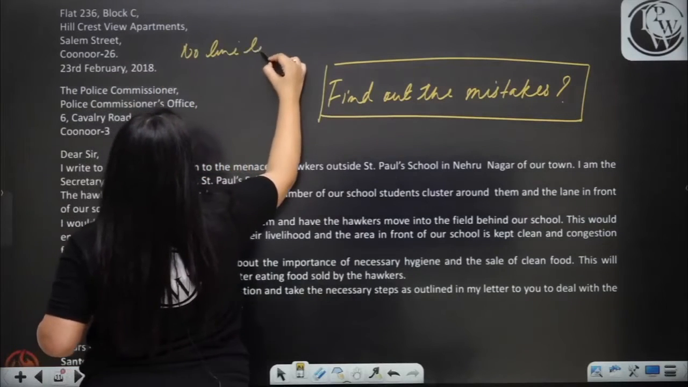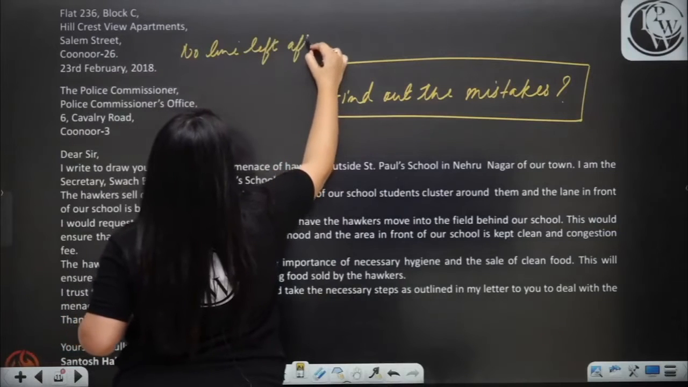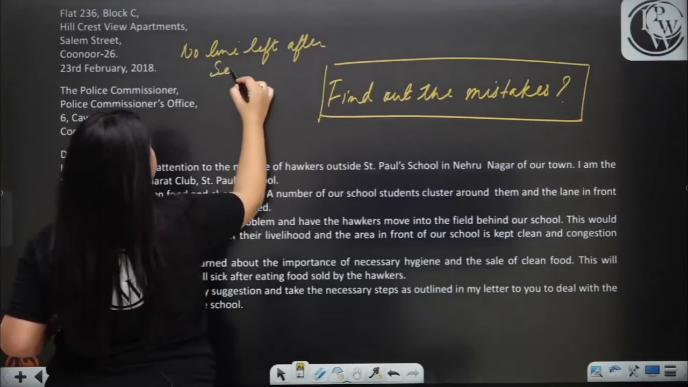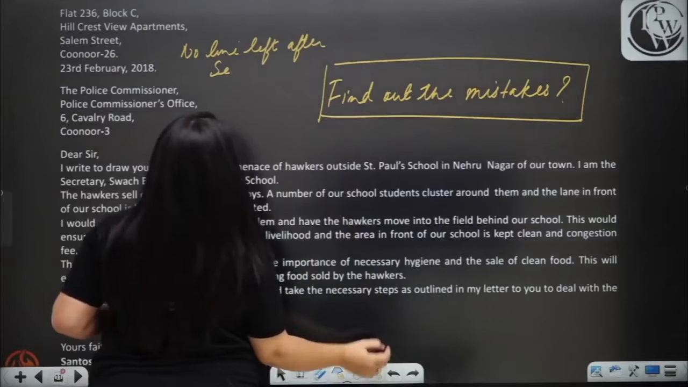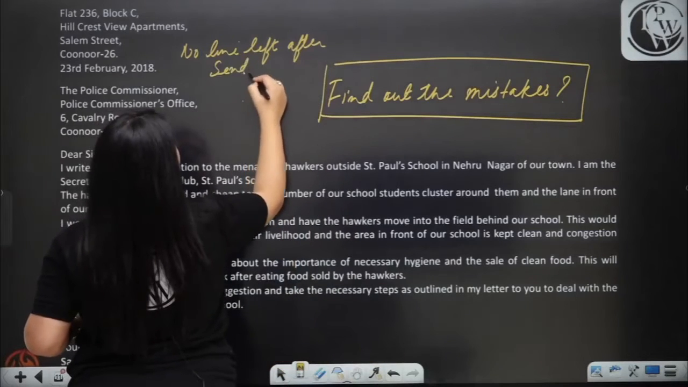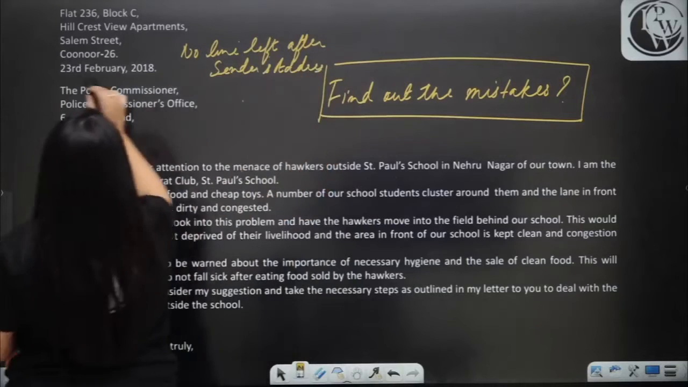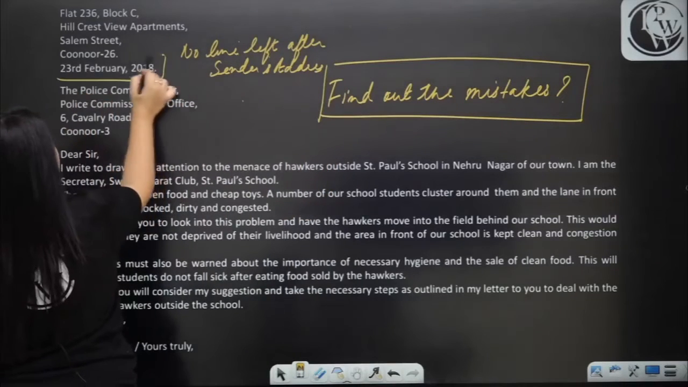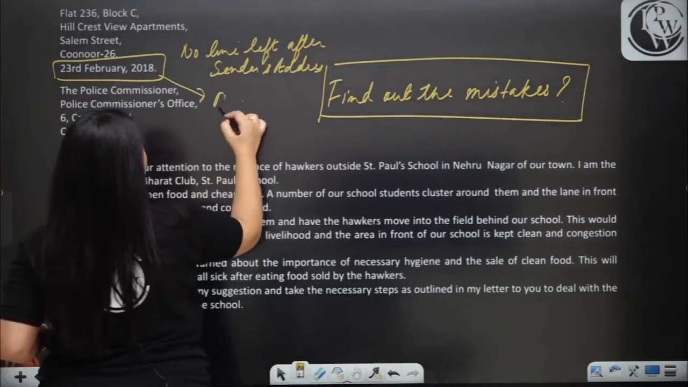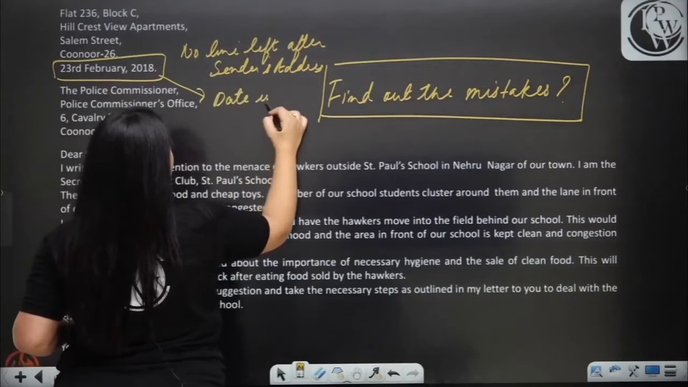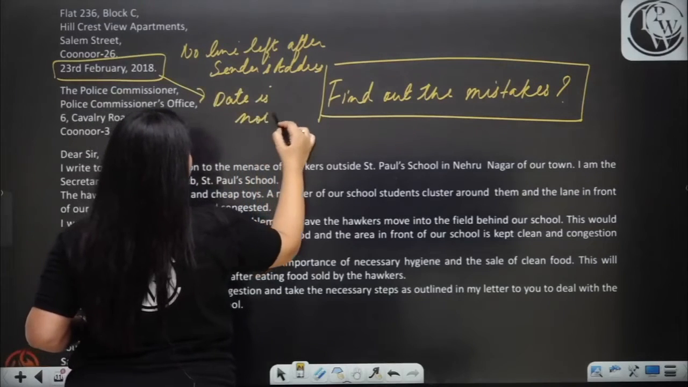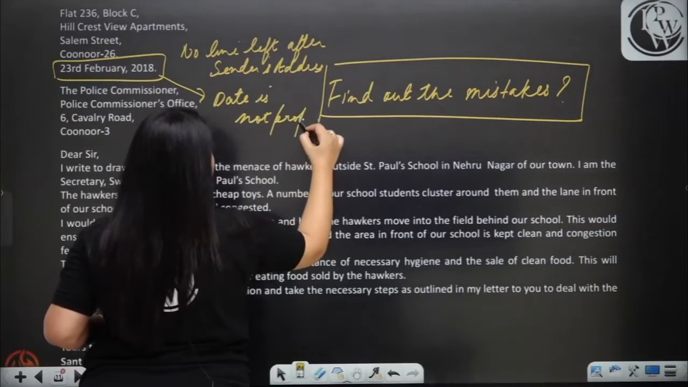No line left after the sender's address. Okay, there was no line left. If we look at the date, the date is not proper. Date is also not proper.